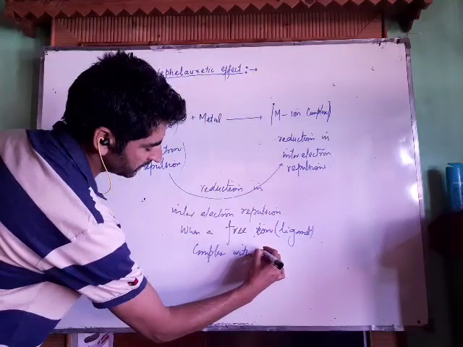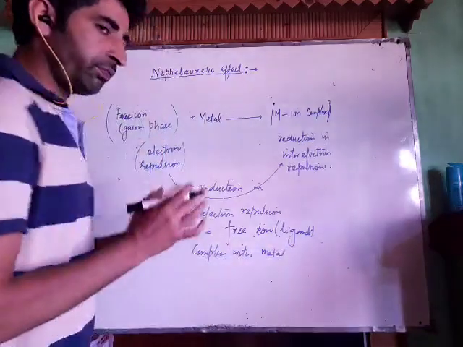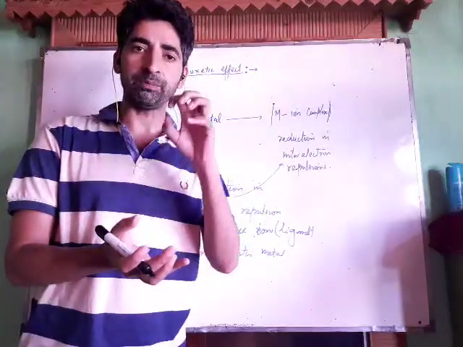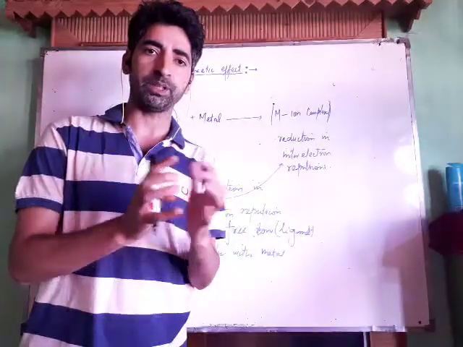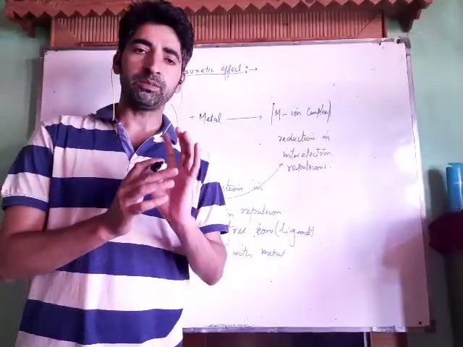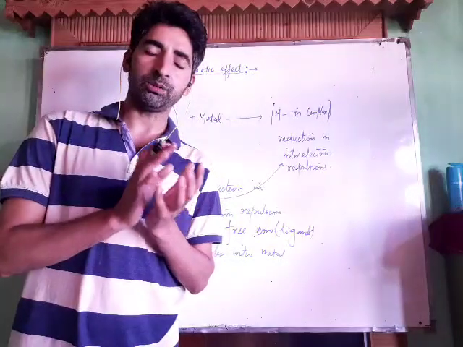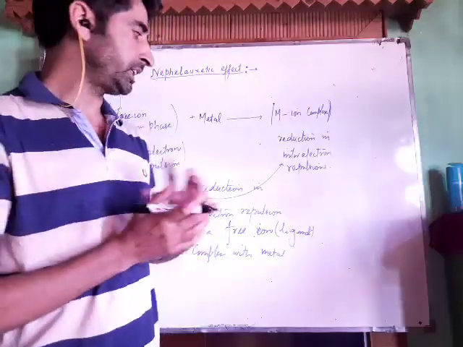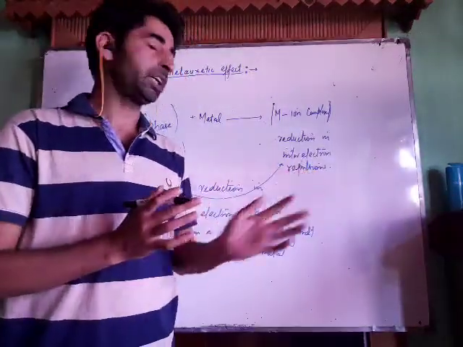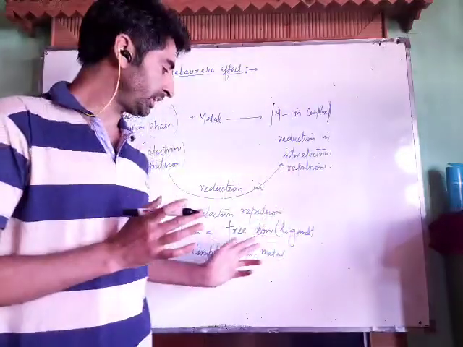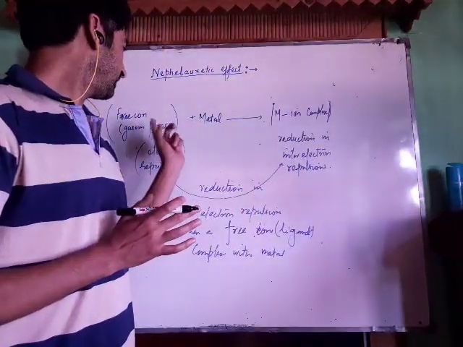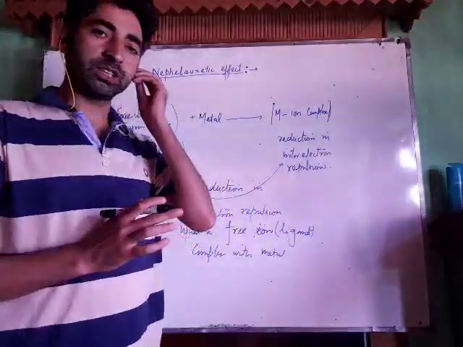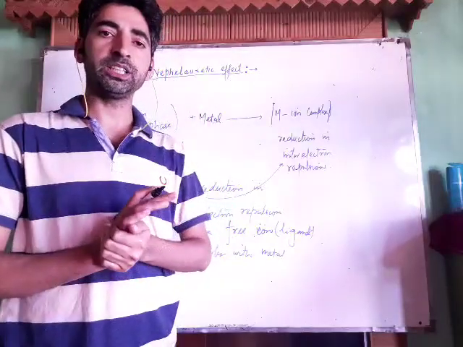Basically, what I mean by this is, when we have a free ion in gaseous phase, there are a large number of repulsions, and when we treat it with the metal, complexation takes place, bonding takes place, overlapping takes place, and electron clouds get diffused. Overlapping between the metal orbitals and the ligand orbitals takes place, and that overlapping leads to the reduction in inter-electron repulsions. This reduction in inter-electron repulsions on complexation of the free ion is known as the Nephelauxetic effect.